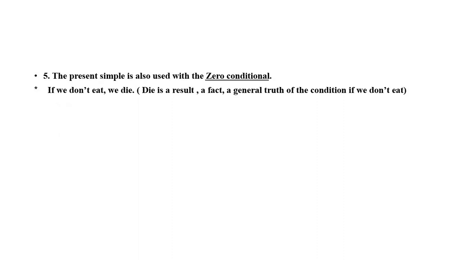Number 5, I use the present simple to talk about zero conditional. What does it mean, zero conditional? Zero conditional is like in this example. If we don't eat, we die. It means we die here. It's a direct result of not eating. So die here is a result. It's a fact. It's a general truth of the condition if we don't eat.